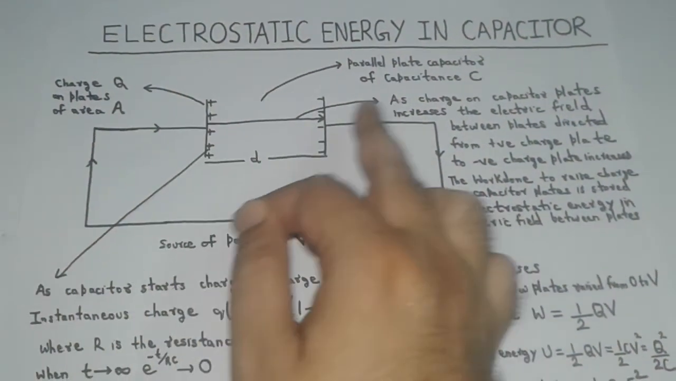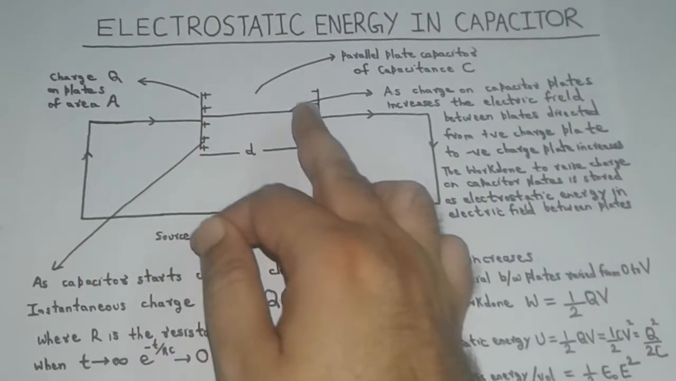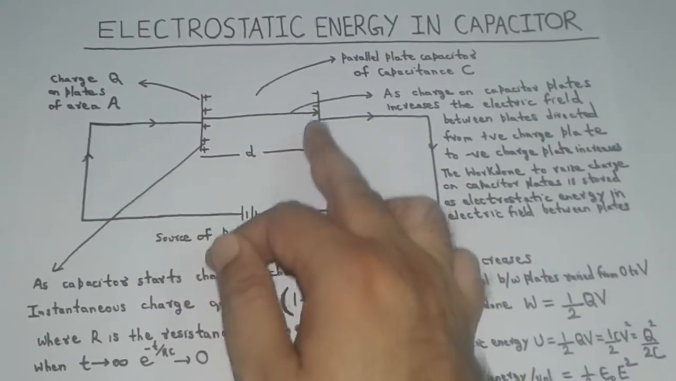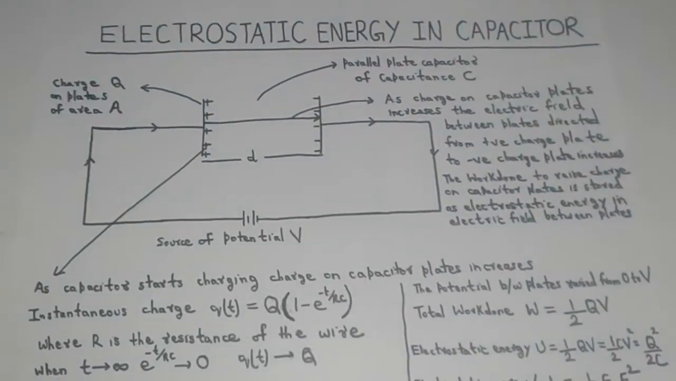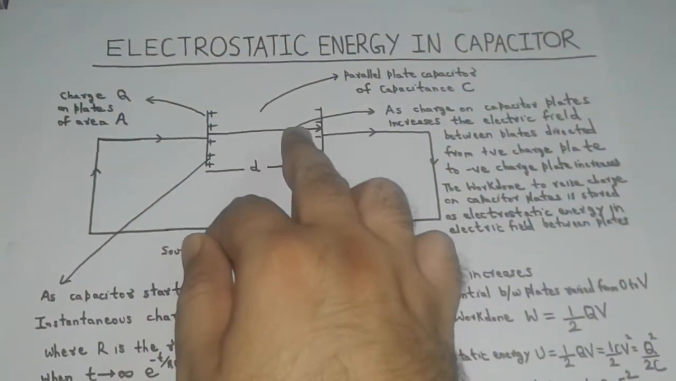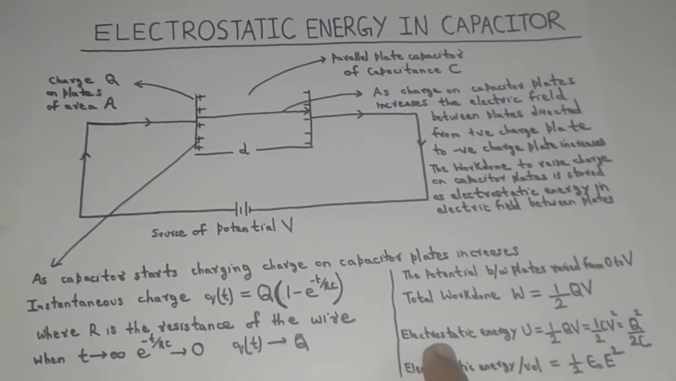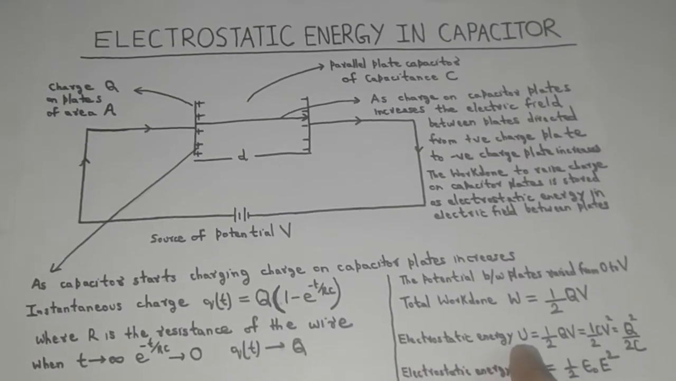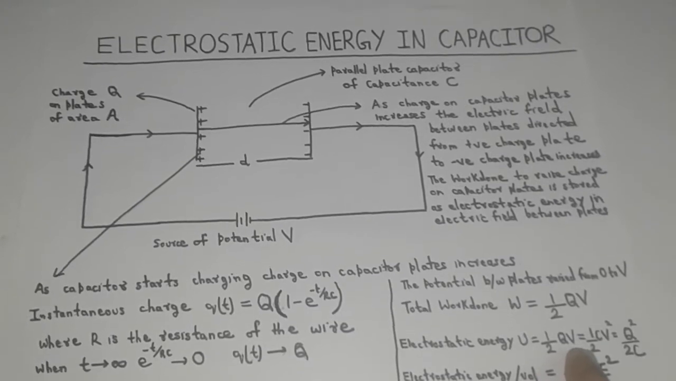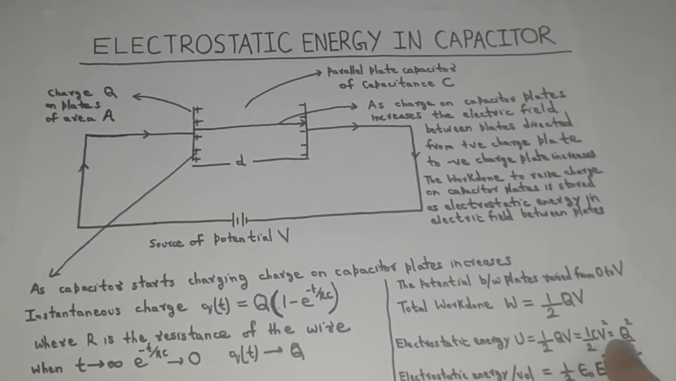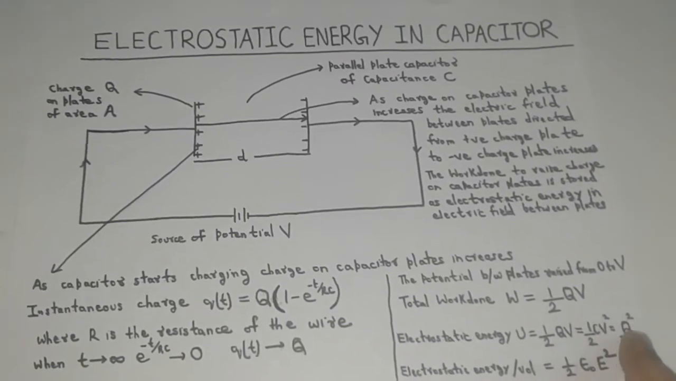This work done on the capacitor is stored in the form of electrostatic energy in the space between the capacitor plates. Thus, the electrostatic energy between capacitor plates is given by U is equal to half QV, which can be written as half CV square, which can be further written as Q square upon 2C.